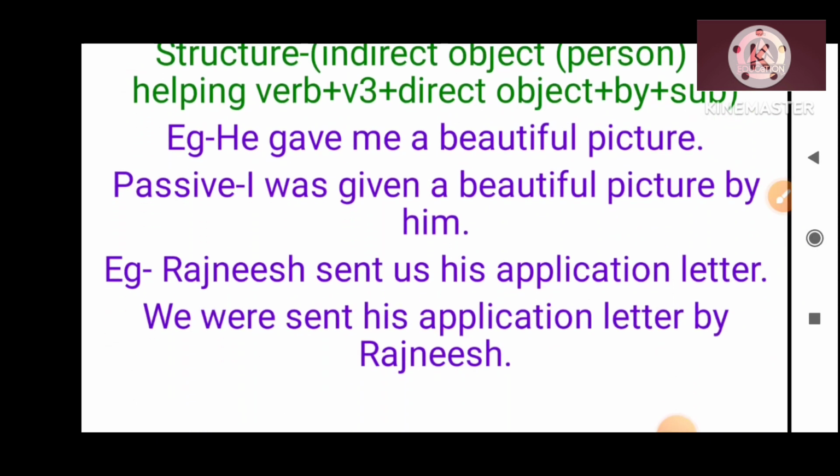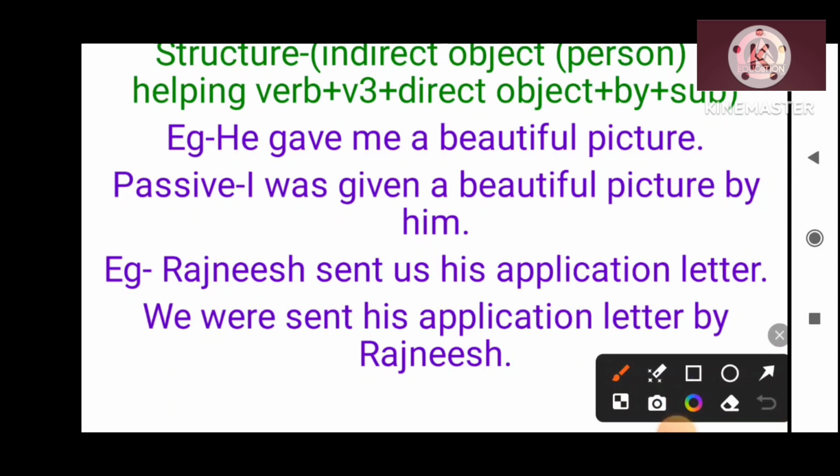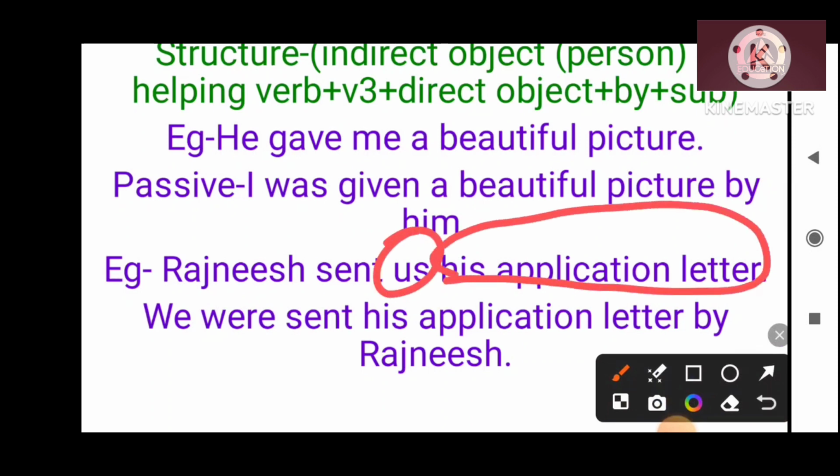Then, Rajni sent us his application letter. Here us and his application letter both are objects. Two objects are here. Us is indicating the agent or the person, then his application letter is the thing over here.